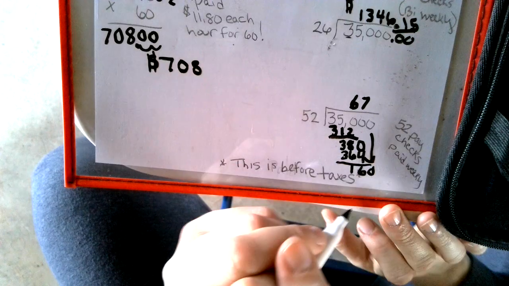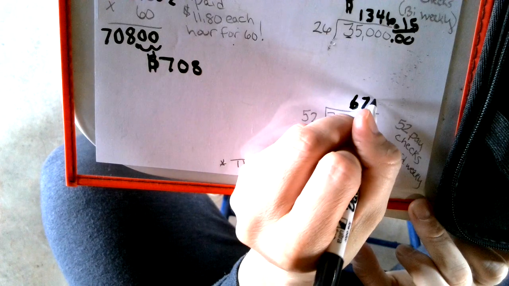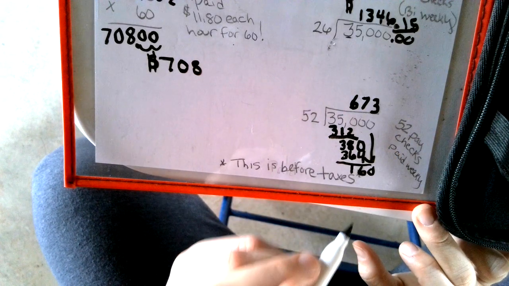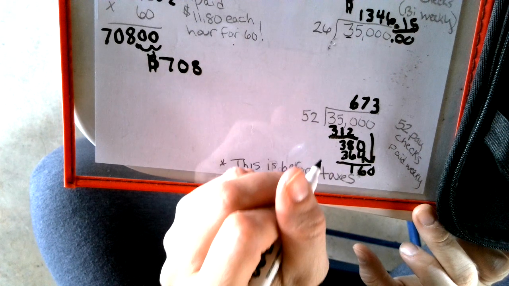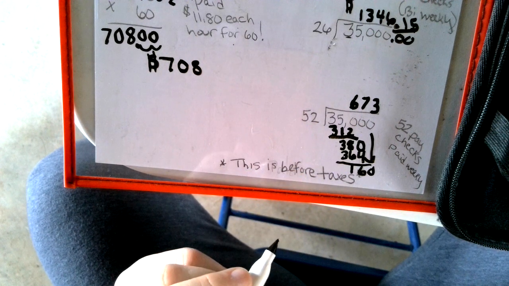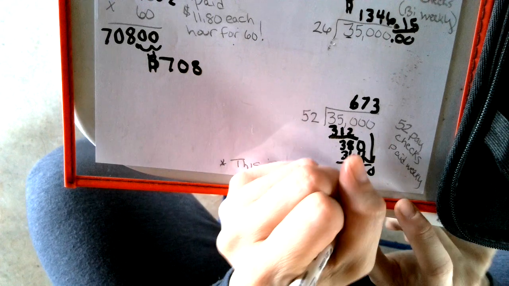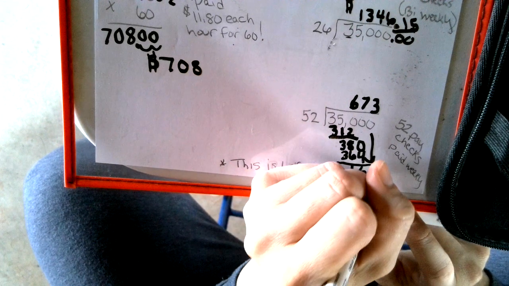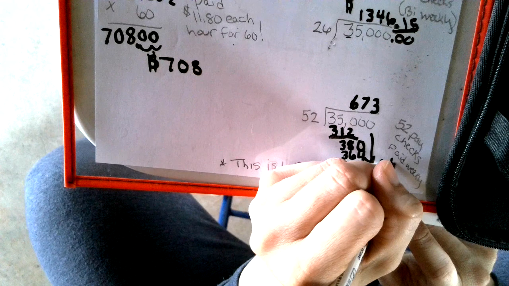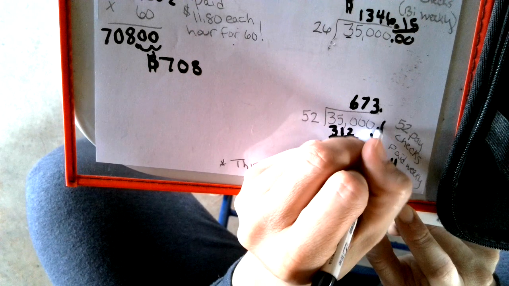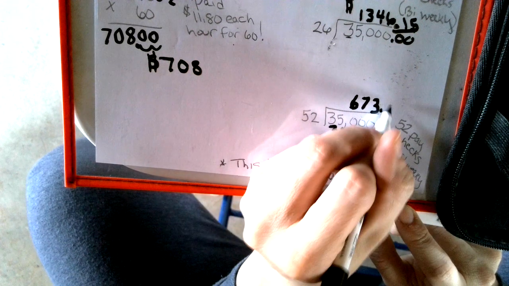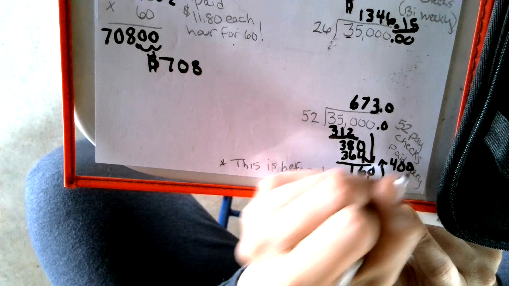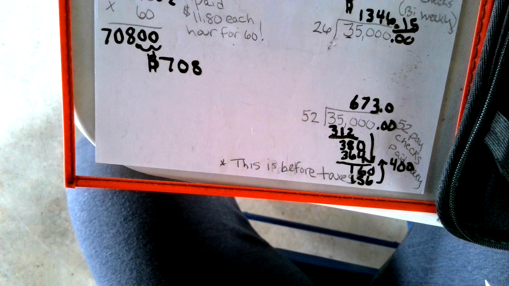And we're going to bring down another 0. Okay. And that's obviously going to go in 3 times. And 52 times 3 is going to be 156. And I'm just going to do that up here. There's going to be 4 left over. We're going to annex some zeros. 52 does not go into that. We're going to add another 0 to it.